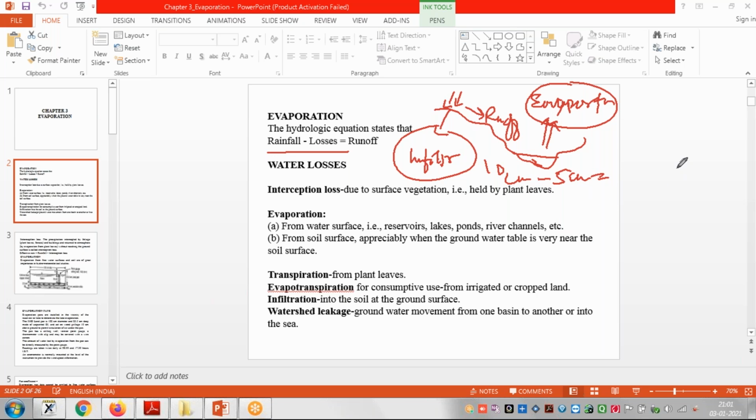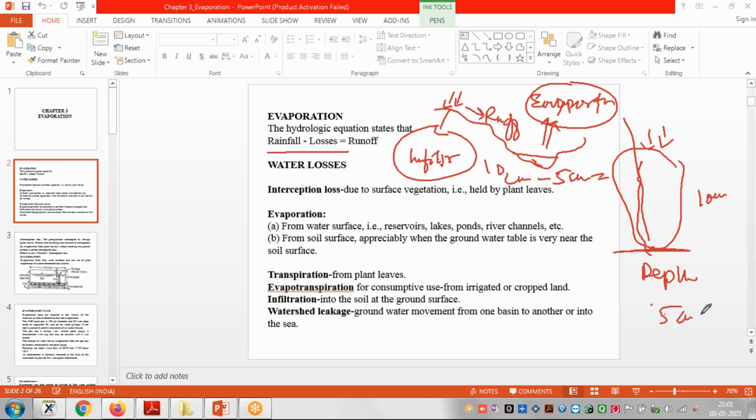And remaining, suppose this is the catchment, right? Water is coming through rainfall. Once it collects in the river, it will come to this point. And at this point, we will measure the depth of water, suppose for 10 centimeter rainfall depth. So the depth we are achieving is, say, 5 centimeter. 5 centimeter means, after I put the rainfall that is 10 centimeter, runoff, say this is 5 centimeter means what?